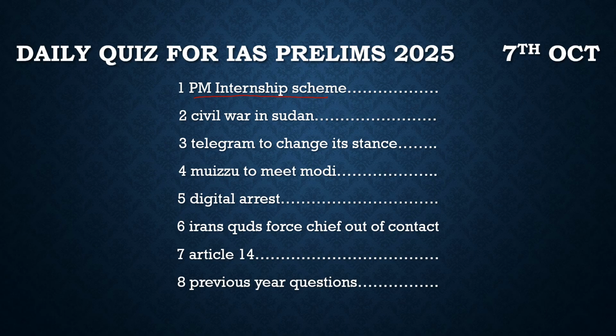Under this scheme, companies would be incentivized by the government to hire these interns under their shadow and train them, and the government is going to pay every youth who gets this internship at least 60,000 per annum, which makes 5,000 per month.